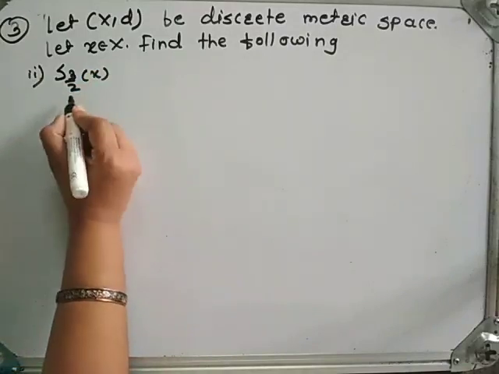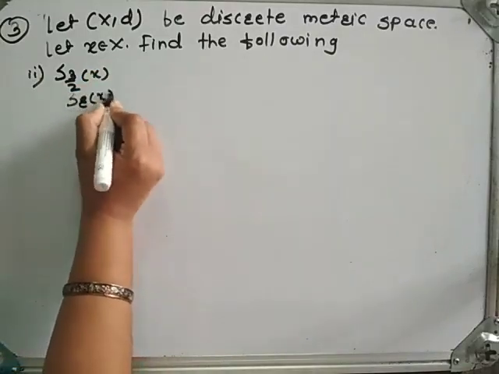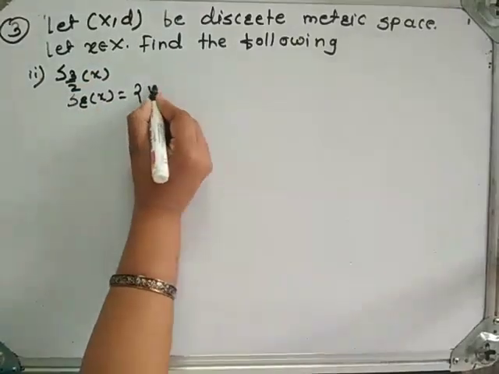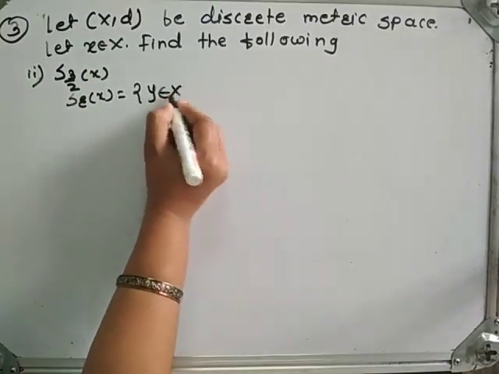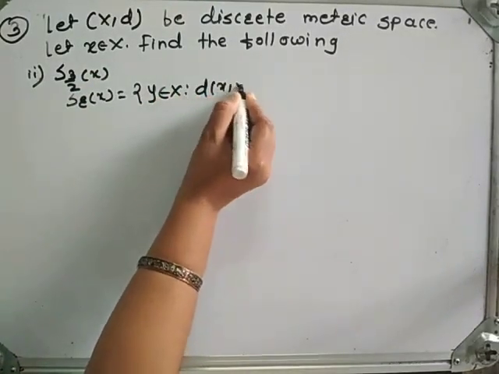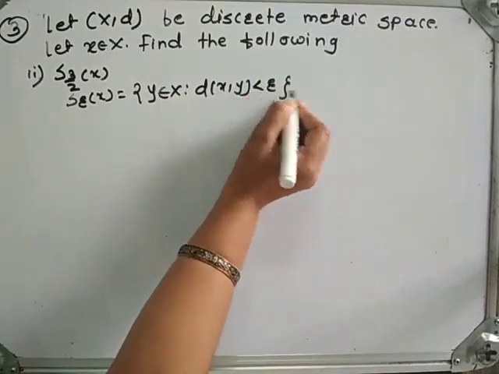We know the definition of open sphere. S_r(x) is equal to the set of all y belongs to capital X such that distance between x and y is strictly less than r.